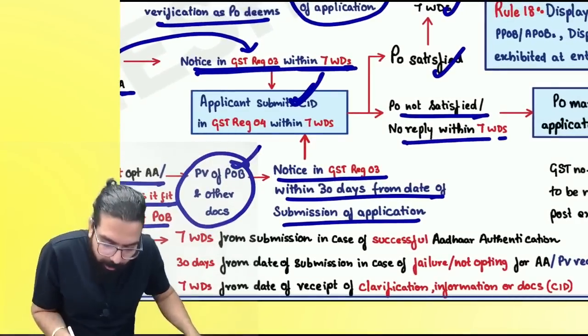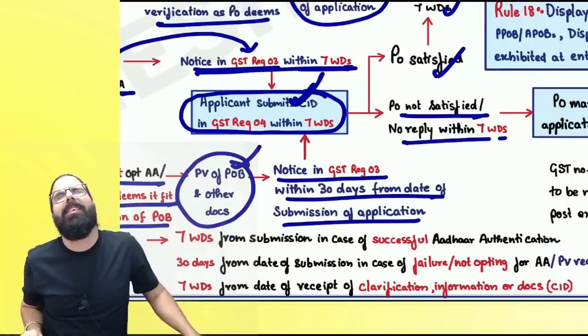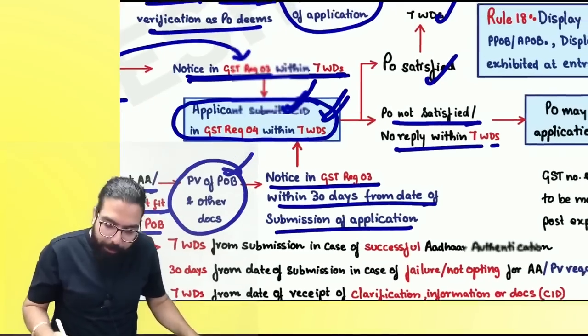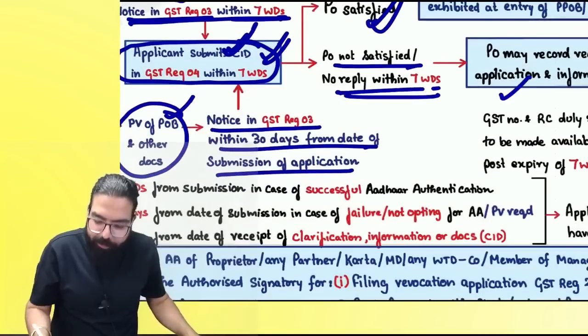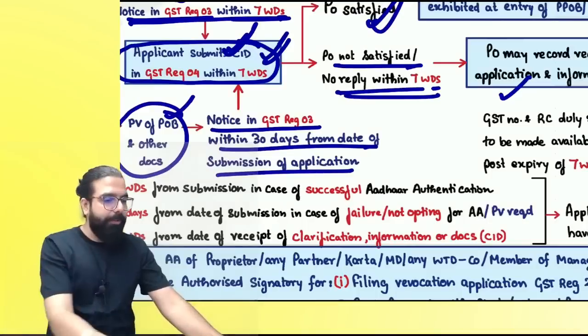Application submitted. Now, okay, application is deficient. Now, what will you do? You will go ahead and reply. If the proper officer is satisfied, then within 7 days, he'll approve. If the officer is not satisfied, he will reject the application. Are we clear, everyone? Can we go ahead?